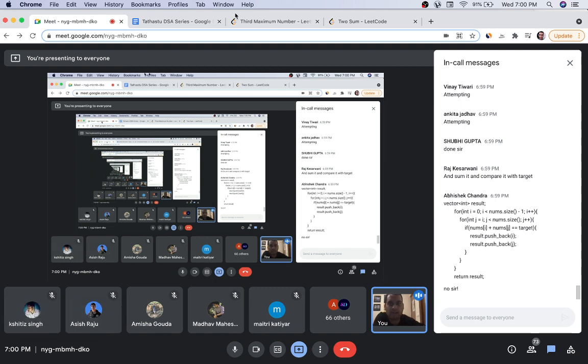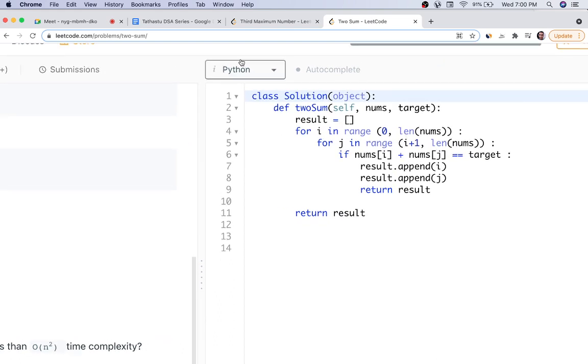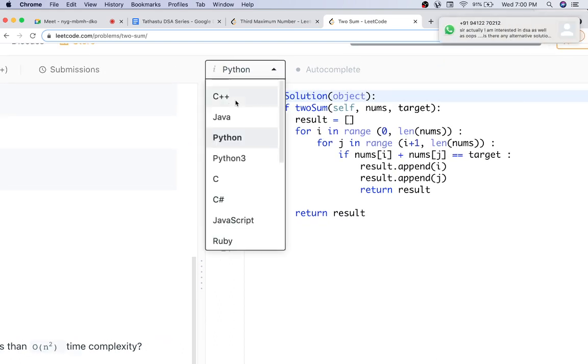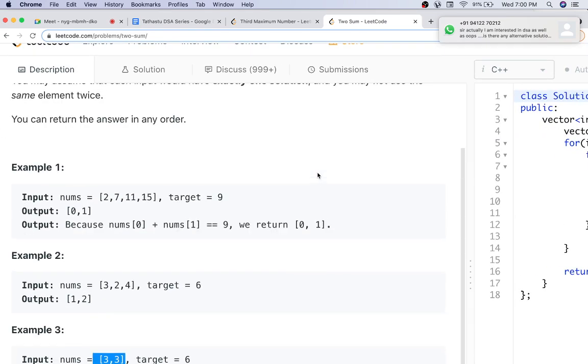So let's look at the solution. What approach are we going to use? I think time is up. You can keep trying on your own later as well. So let me first explain the approach. What approach we are going to use is simple.